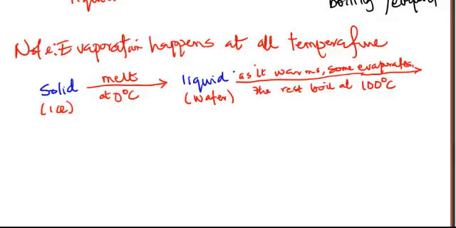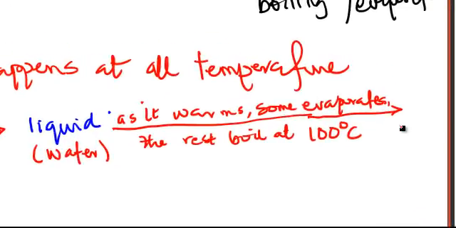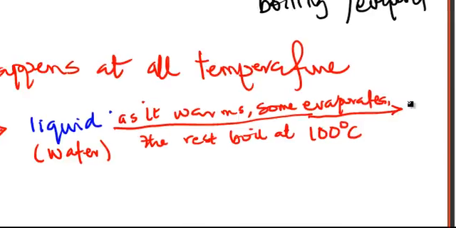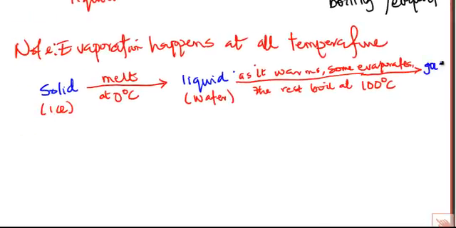So after that, what do we have? We will have steam. Oh, sorry, let me make it better. We will have gas. That is, the liquid will turn to gas, and water in gaseous form is called steam. So this process can be reversed. That's what I'm saying. We can reverse this process.